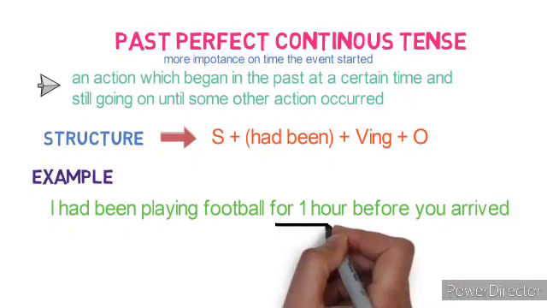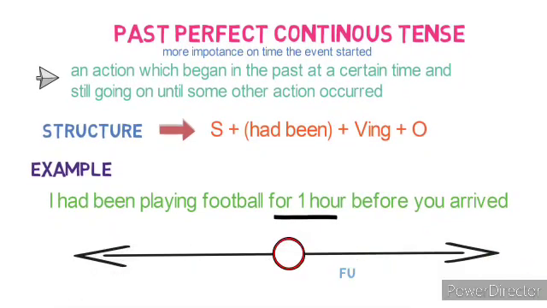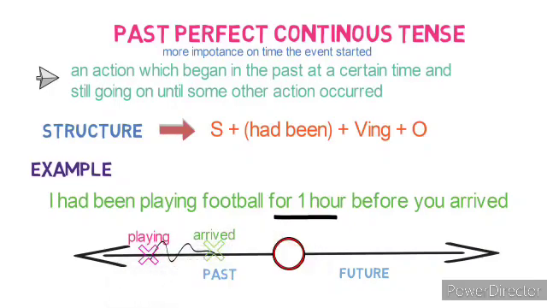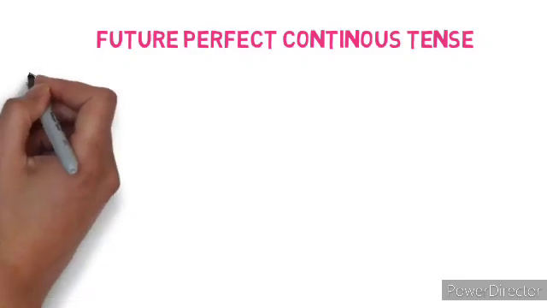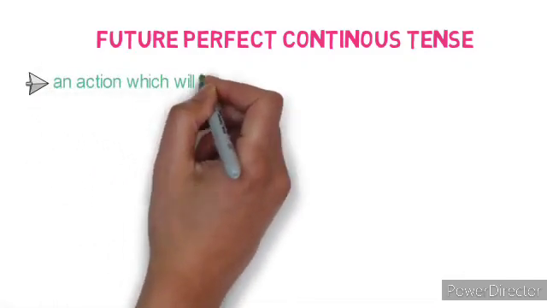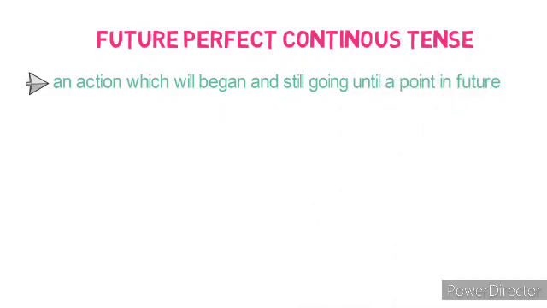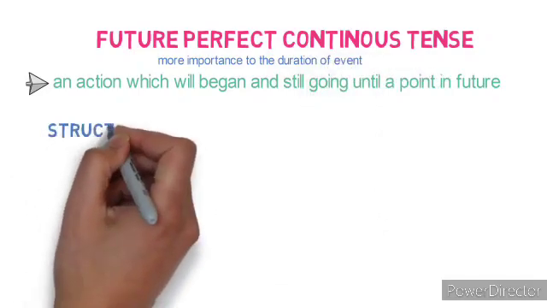Here, for 1 hour is referring to the start of my event. The timeline looks pretty much like past continuous tense. Here more importance is given to the time of my playing. Children, I hope you are clear about past perfect continuous tense. Now let's look into the next tense, that is future perfect continuous tense. Here it refers to an action which will begin and still be going on until a point in the future. Here more importance will be given to the duration of the event.